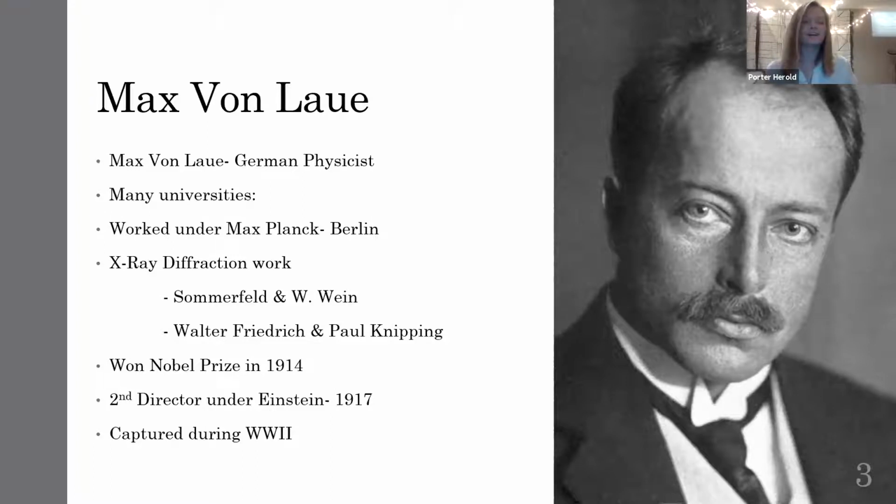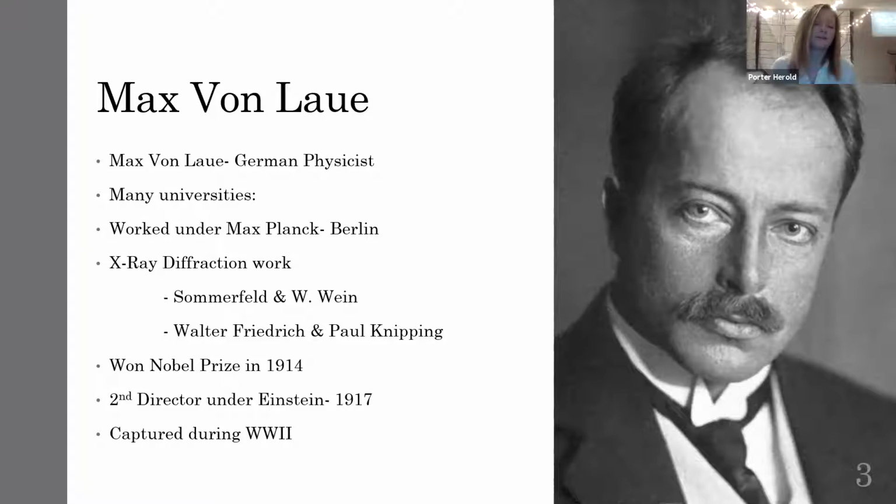They were at the ski lodge and Laue presented this idea to them, and they actually rejected his idea. So then he went to two other colleagues, Walter Friedrich and Paul Knipping, who knew a lot about creating X-rays and using them. They thought the idea had some potential. So they ran the experiment, and after some mixed results, they did find diffraction spots on their photographic plate. And so Laue's theory was confirmed, and he won the Nobel Prize for that in 1914.